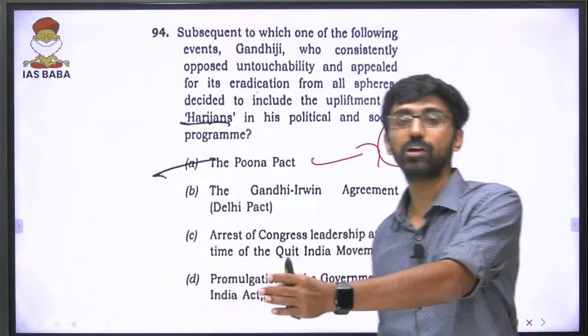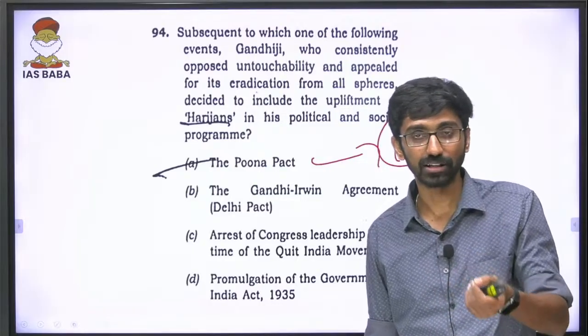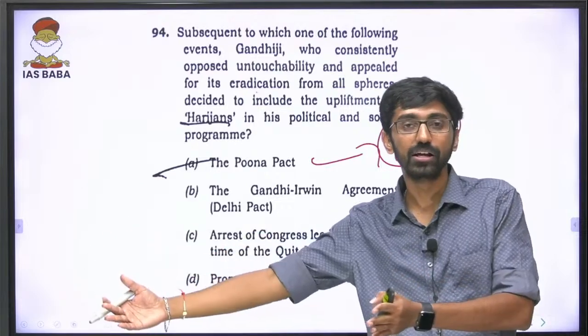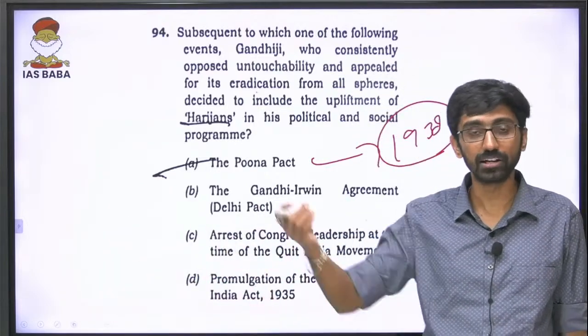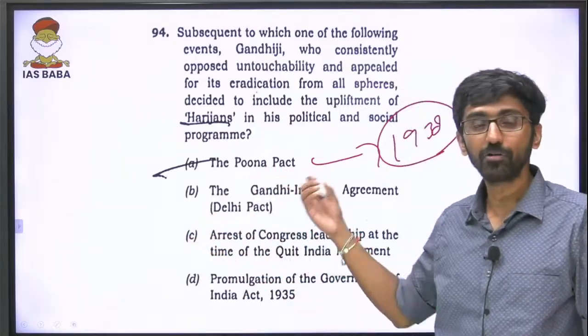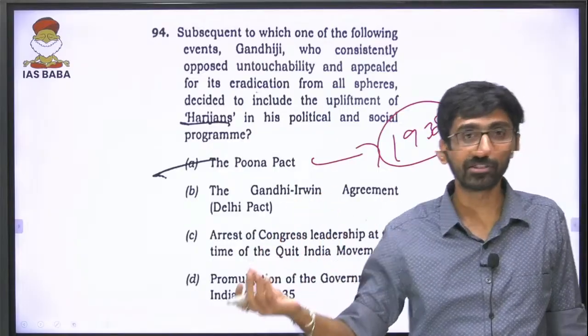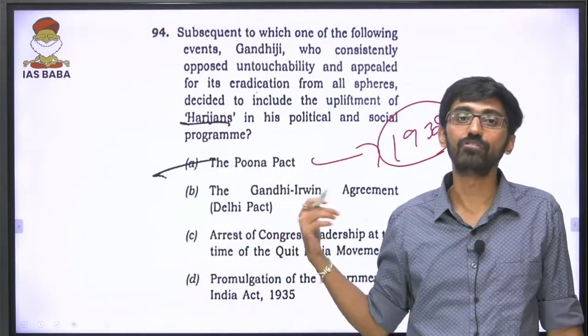After that, Ramsay MacDonald gave the communal award, giving a separate electorate to depressed classes, which was accepted by Baba Sahib Dr. B.R. Ambedkar but opposed by Gandhiji. Now we can say a pact happened between these two when Gandhiji was in jail. So after the Pune Pact, Gandhiji made it a mission to eradicate untouchability. He established the Harijan Sevak Sangh within a week after the Pune Pact.